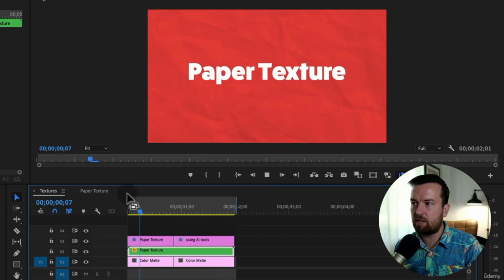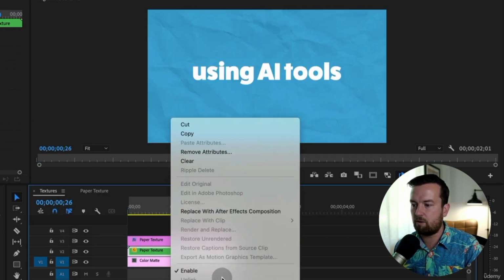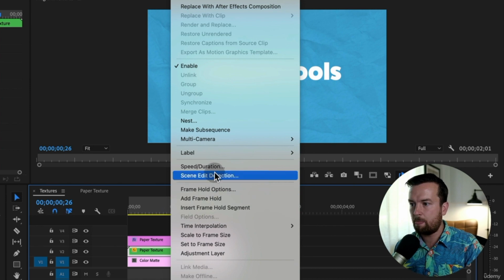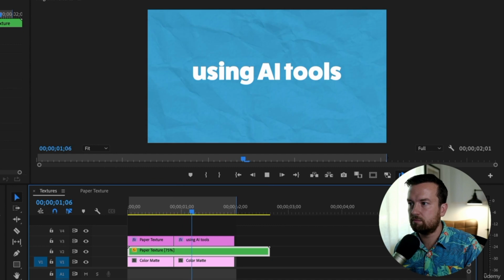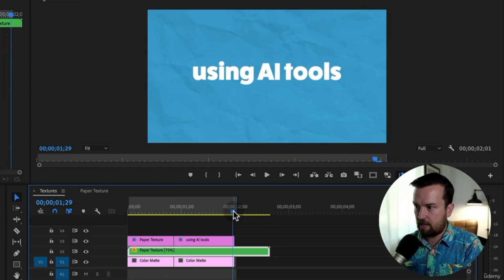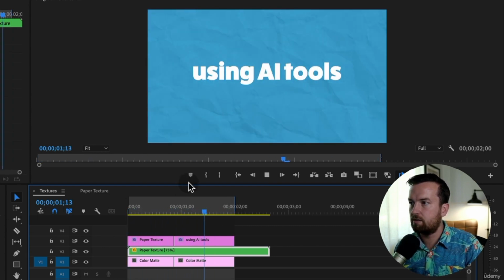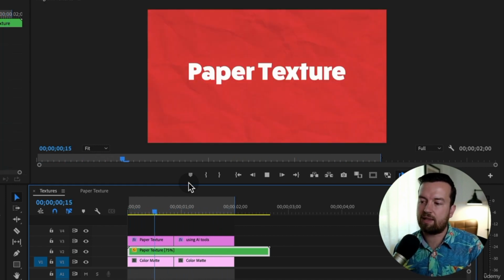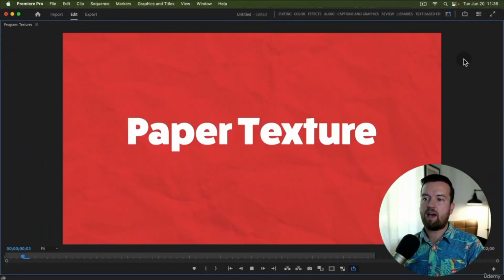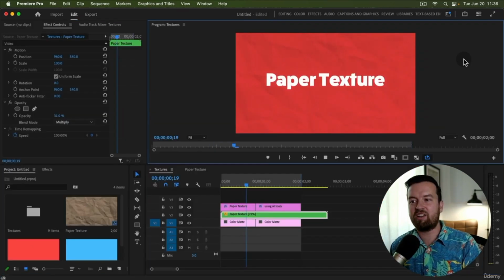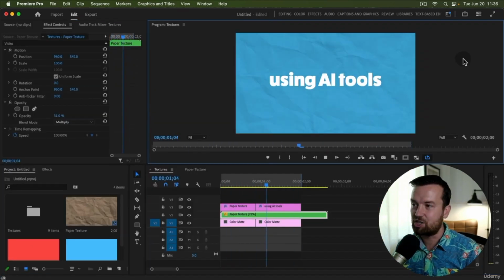I find that when you just make something super subtle, it feels better. And this might be a little bit too fast, so I might just slow this down by right-clicking this nested sequence and changing the speed. Let's go like 75. And that looks pretty good. Now, the timing of the end we need to change. But because it's just still images and still cuts, slowing this down just by doing a percentage speed change will totally work. So that is how to create a cool paper texture using AI texture images.